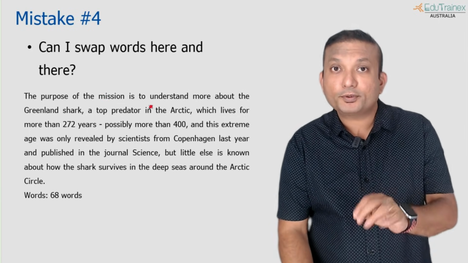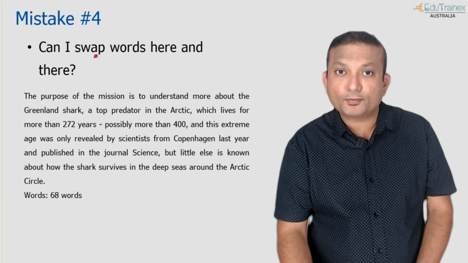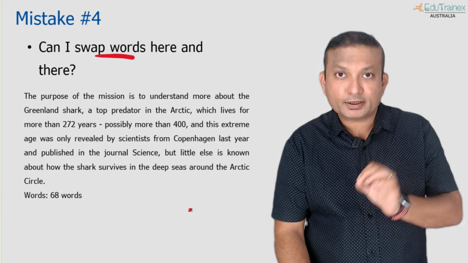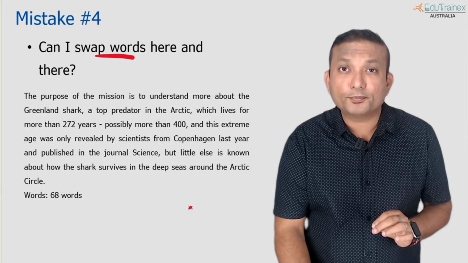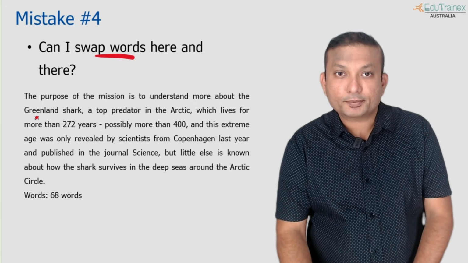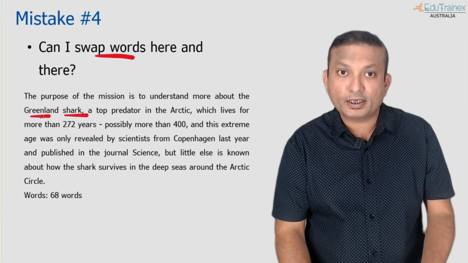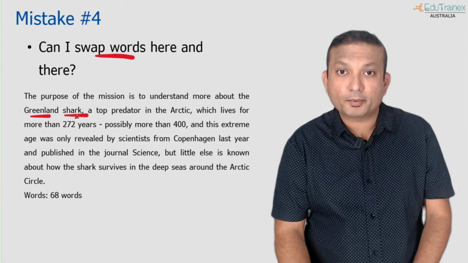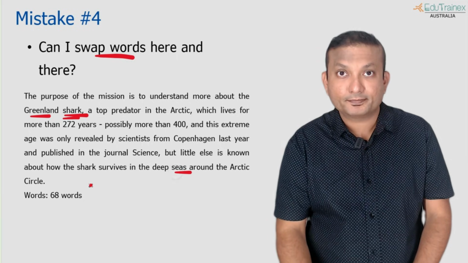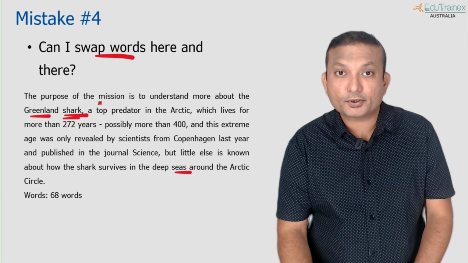What we are trying to accomplish here is, maybe you have written this response, and you just swap some words. Let's say you can only swap the same type of word: nouns with nouns, adjectives with adjectives, adverbs with adverbs, verbs with verbs. But what will happen to the meaning? Let's say you are trying to substitute Greenland shark. This is a combination about the Greenland shark. So Greenland is acting as an adjective here, talking about the shark. If I say Greenland and replace shark with seas, which is also a noun, will that make sense? Not possibly.